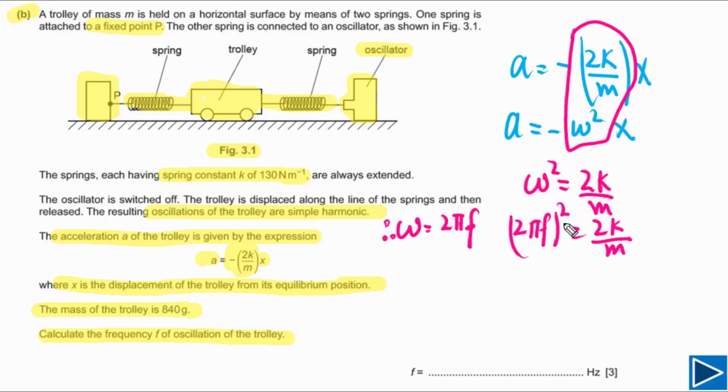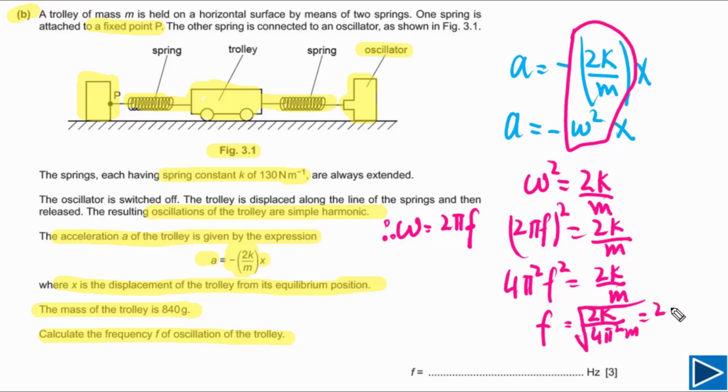We need to find the value of f. First of all, this is 4 pi squared f squared, which is equal to 2k by m. We need the value of frequency, so we can rearrange: f is the square root of 2k divided by 4 pi squared m. Now you need to plug in values. k is given, the value of k is 130 newtons per meter.